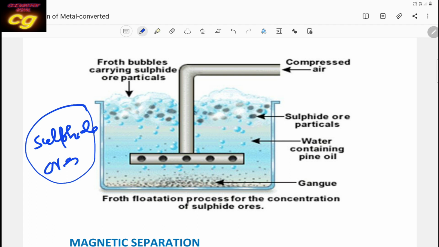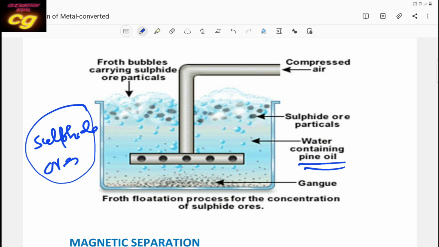Here the sulfide ore will be taken in this tank and mixed with water, then oil. Generally pine oil is used because pine oil has more wetting capacity towards sulfide ore, so the sulfide ore will mix more with the pine oil.